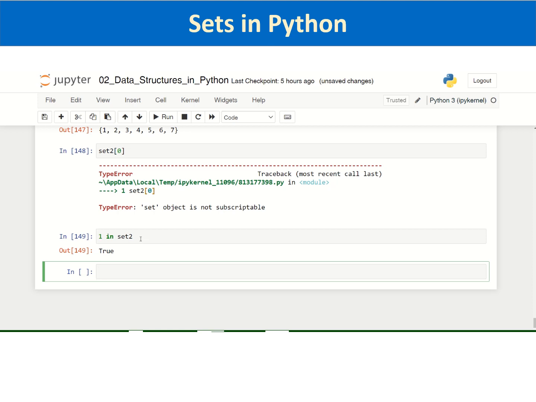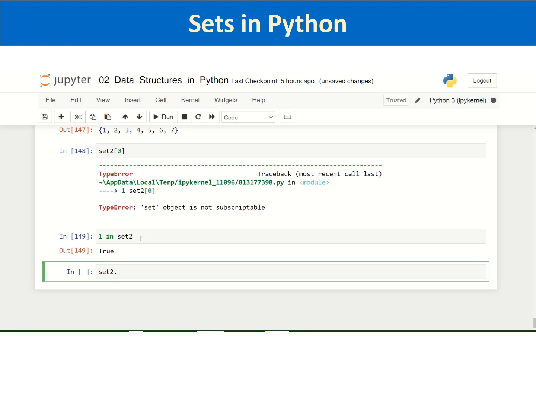Then there are the set functions we have seen in higher mathematics, union of sets and intersection of sets. I think those methods should be available, and we can check out of intuition. Also you will be able to find many things with set2 dot tab.